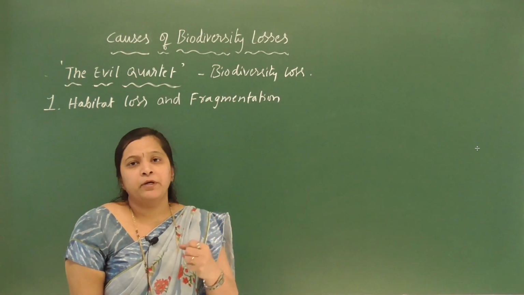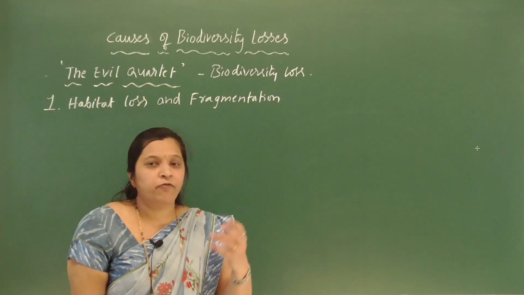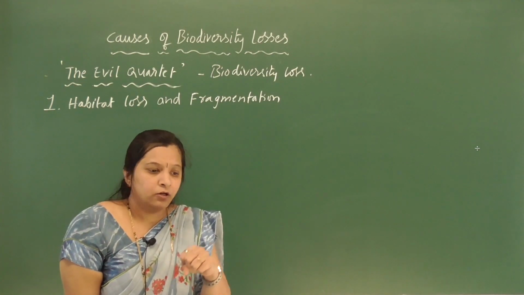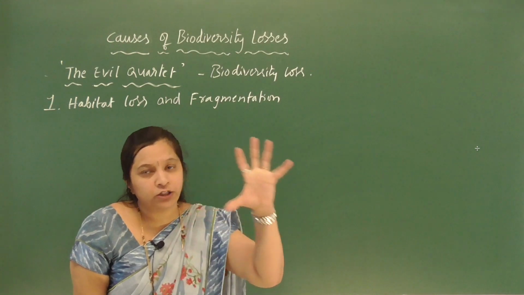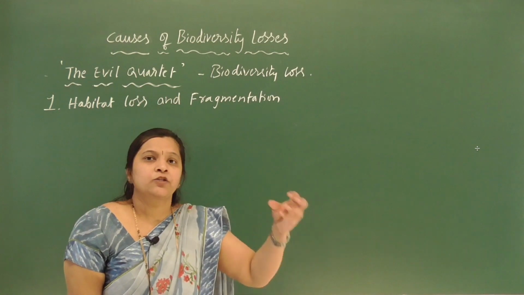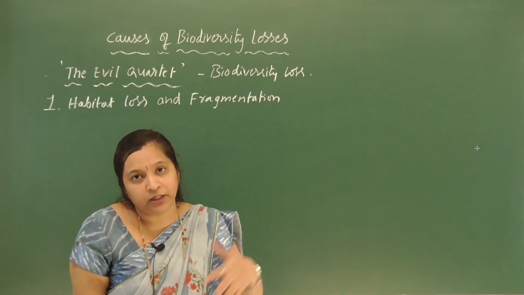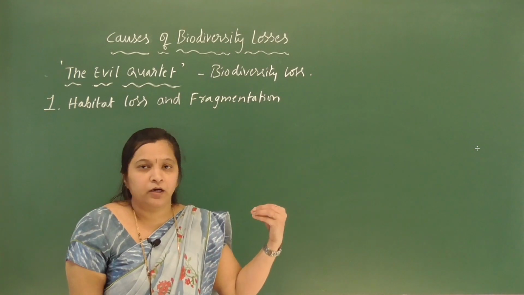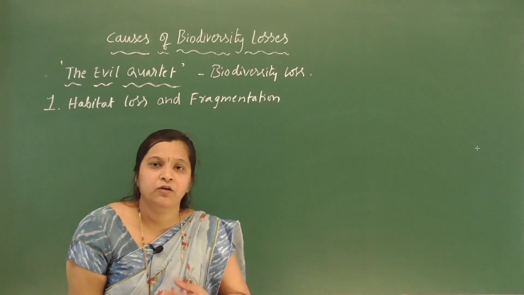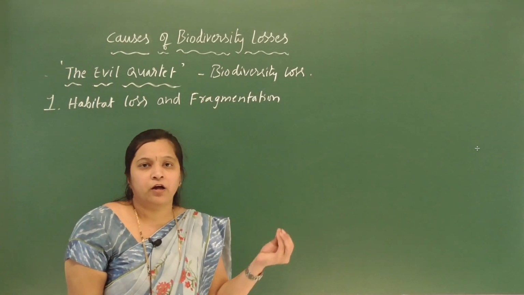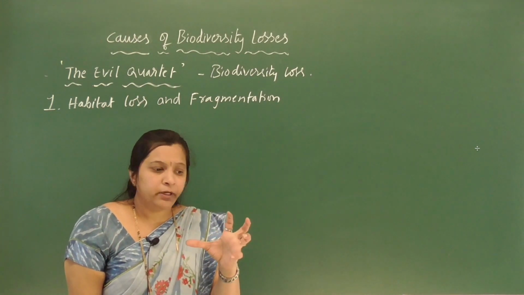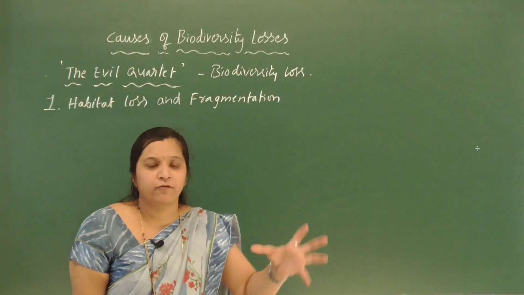So that is habitat destruction, and one more is fragmentation. What is fragmentation here? In habitat fragmentation, a large habitat gets broken down into smaller fragments. It may be because of the construction of roads, the digging of canals, the construction of factories and industries, or the conversion of grassland into cropland. Larger habitats get converted into smaller fragments.